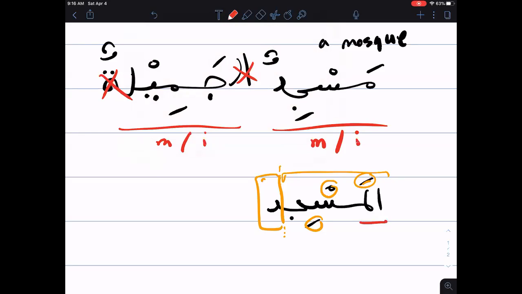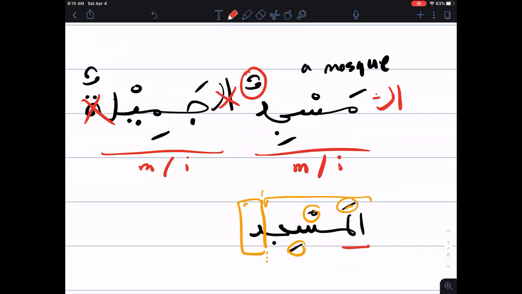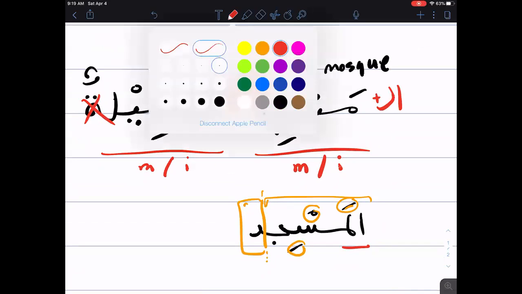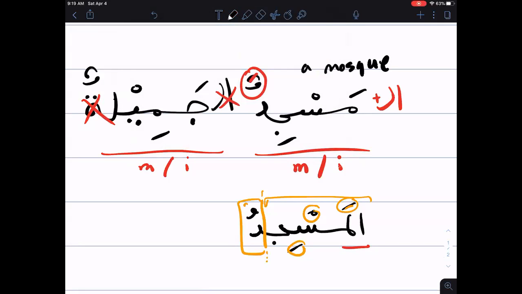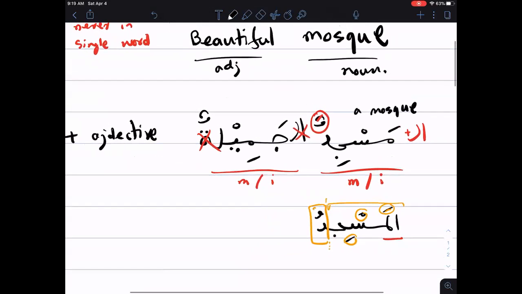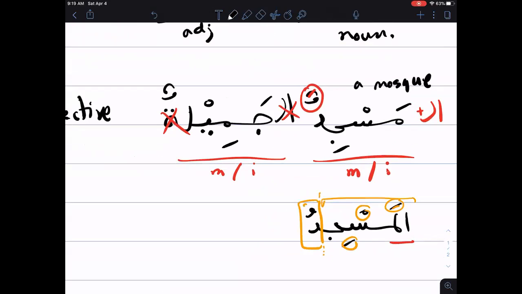But this one rule in the Arabic language is 100%. You cannot have alif lam and tanwin, never in one word. Okay? So as soon as we add alif lam here, we have to lose the tanwin. So we have al masjidu. No more masjidun. The 'dun' is gone. It became 'du', and we added alif lam.